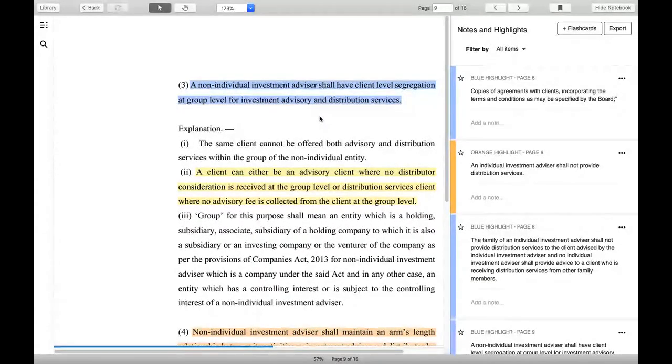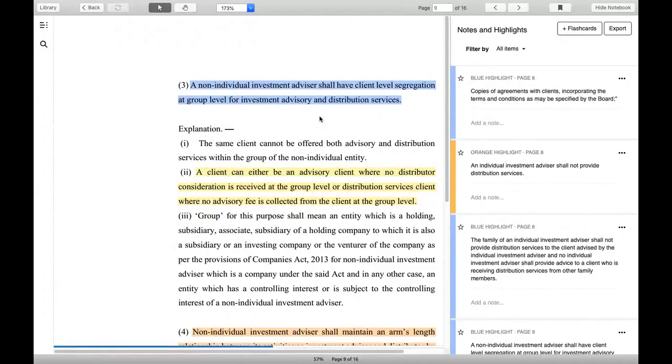Sharma under distribution model, none of my firms can serve Mr. Verma under the IA model. None of my firms or any firm where I have a stake or I am associated with. So that will become a conflict of interest. Okay, so that is very sure. You should not have any stake, even a stake in any other company or at a group level. So that is very important.